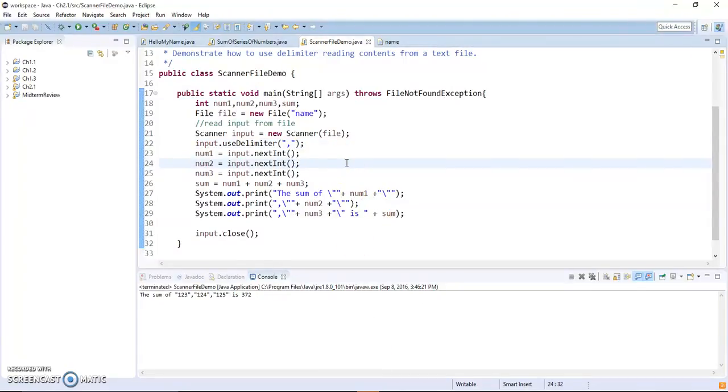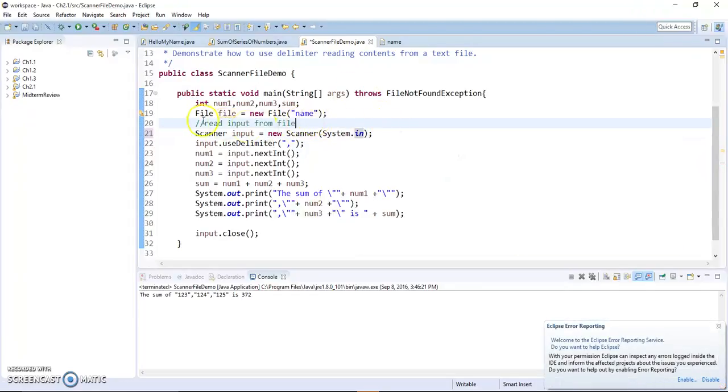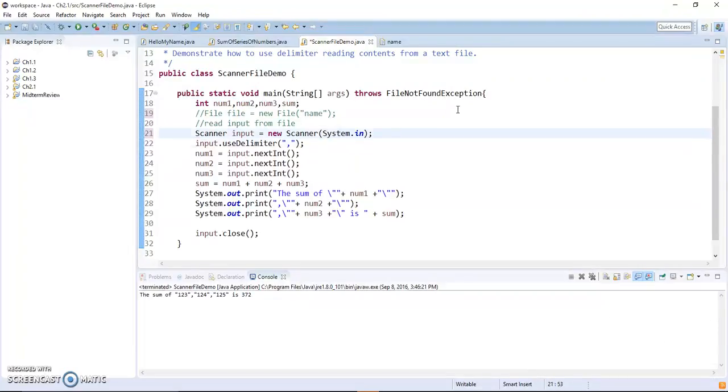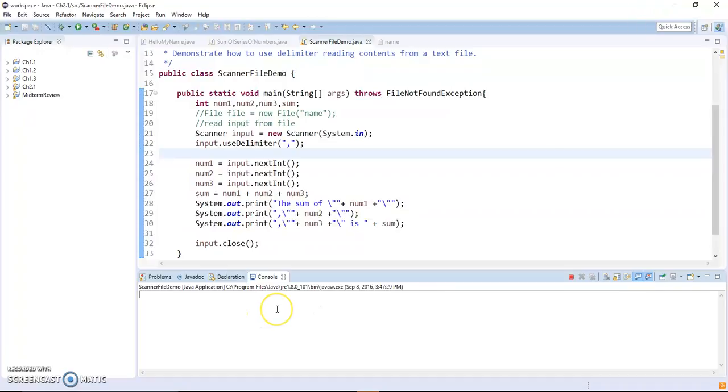So now, instead of reading from the file, you could read from System.in. This is going to be from the keyboard now, right? Which means you no longer need the file, so I can just comment it out or delete it from the program. Still use the delimiters, but now you need to prompt the user to enter. Otherwise, if you run the program, it's going to be blank and waiting for the user to enter.